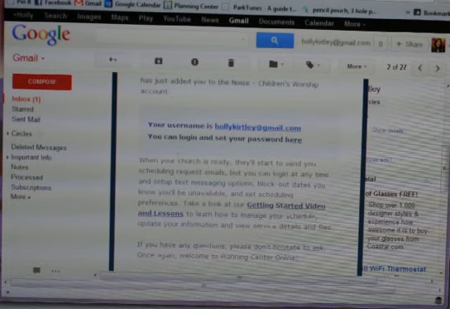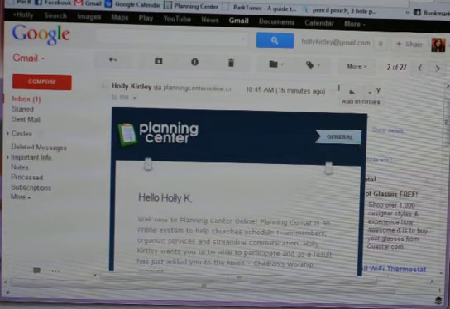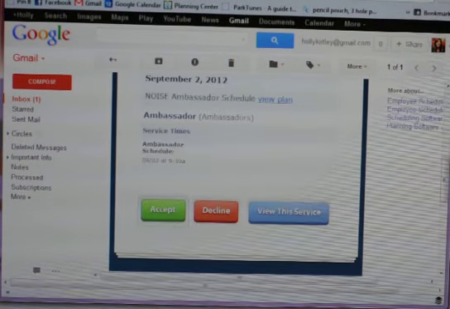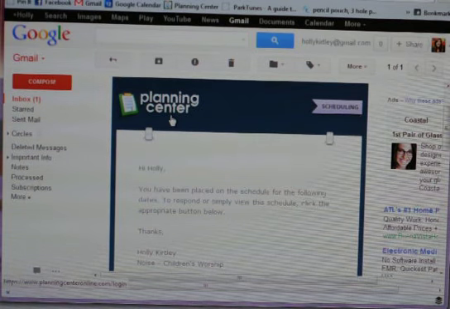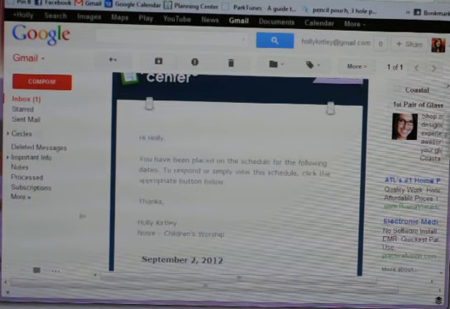The next email that you'll get from Planning Center once you have created your account is a scheduling request. And so most of you picked that your child would be on either the first and third Sunday or the second and fourth Sunday, and that's great. But we still are going to send you requests for those Sundays to make sure that you can let us know whether or not your child is going to be here as an ambassador. It says in the subject a September 2nd, 2012 request, or it'll say whatever date your child is scheduled to serve. Then as you scroll down, all it says is that you have been placed on the schedule for the following dates. Please respond by clicking the appropriate button below.